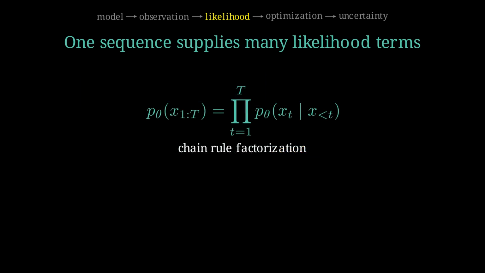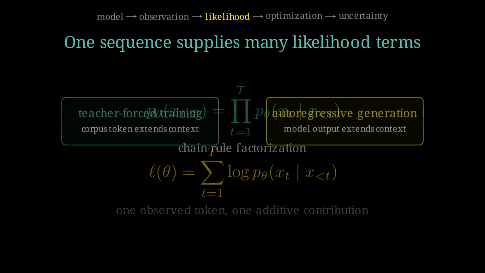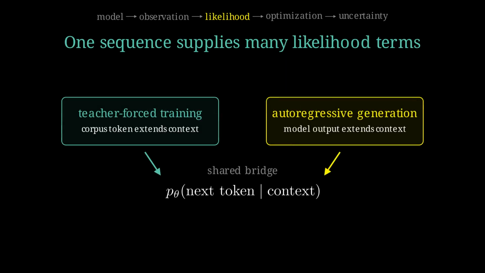The probability of the complete sequence factors into the product of those next token probabilities. This is the chain rule. Not an approximation. The autoregressive model specifies how each conditional distribution depends on the context. Taking logs converts the product into a sum, which is far easier to accumulate and optimize. During generation, the model samples or chooses a token and feeds that output back into the next context. During teacher-forced pre-training, the corpus supplies the next context. The behaviors differ, but the learned conditional probabilities are the bridge between them.